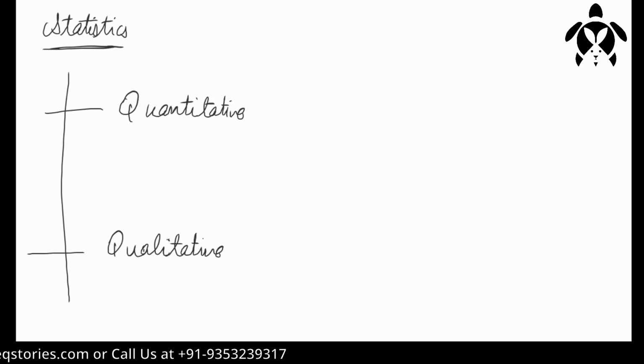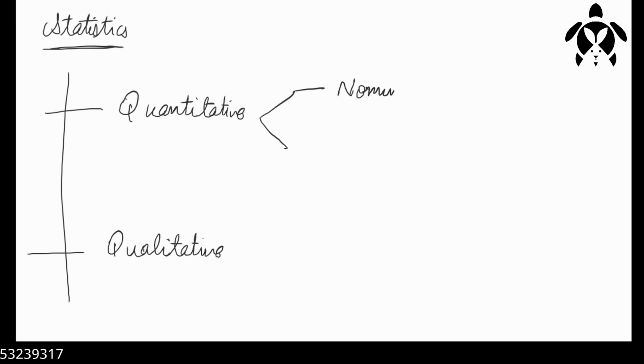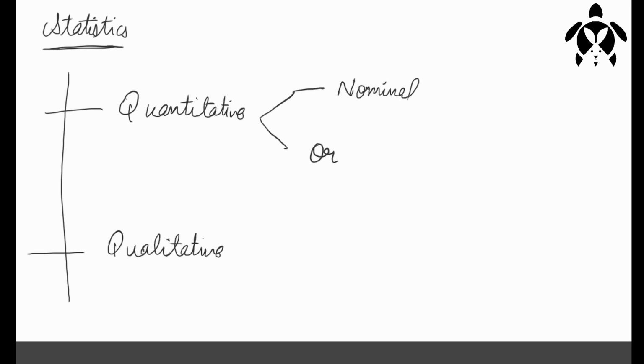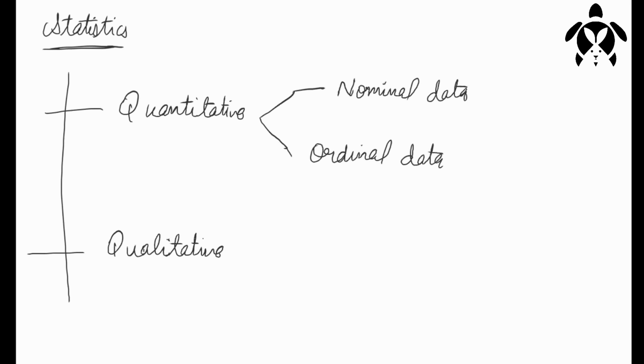So it is divided into two halves. One is nominal data and one is ordinal data. What is the difference between nominal data and ordinal data? Nominal data is data which is not ranked, any kind of data you can say. In ordinal data, you will have some order.